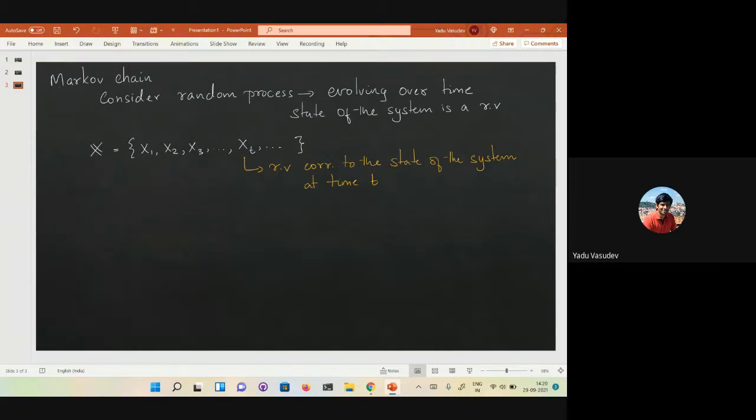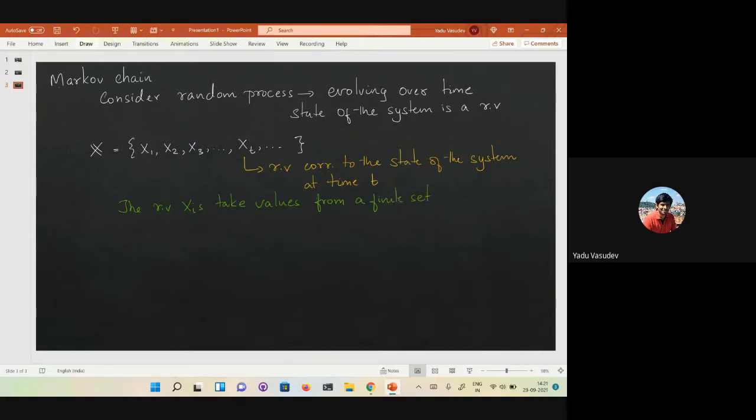Now, for the purposes of this course, we can ask what are the values that the state can take. So we'll assume that the random variables xi's take values from a finite set. In general, it need not be true, but for most part of this course, we will assume that it is taking values from a finite set.